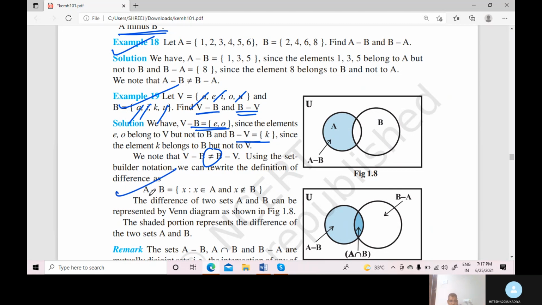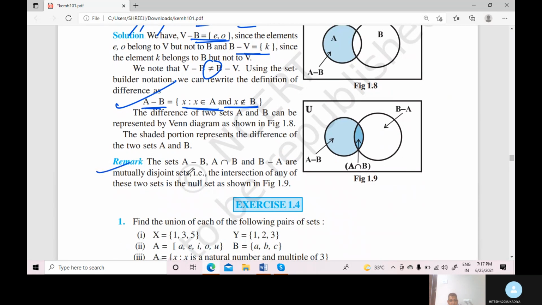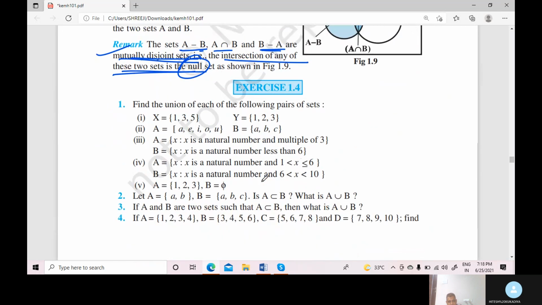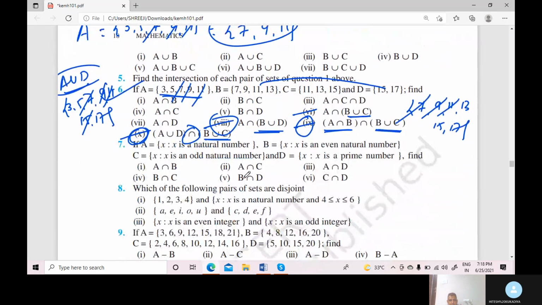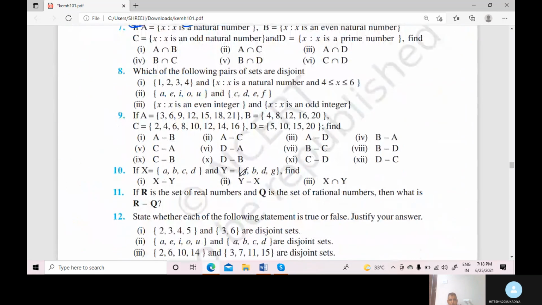And look here at our definition. A minus B is {x such that x belongs to A and x does not belong to B}. Is that clear, students? Okay. And look at your remark, we have already discussed this one: A minus B, A intersection B and B minus A are mutually disjoint sets. So the intersection of any two of these sets, or all three sets, is the null set. Okay, clear? Now we continue the exercise number 1.4.